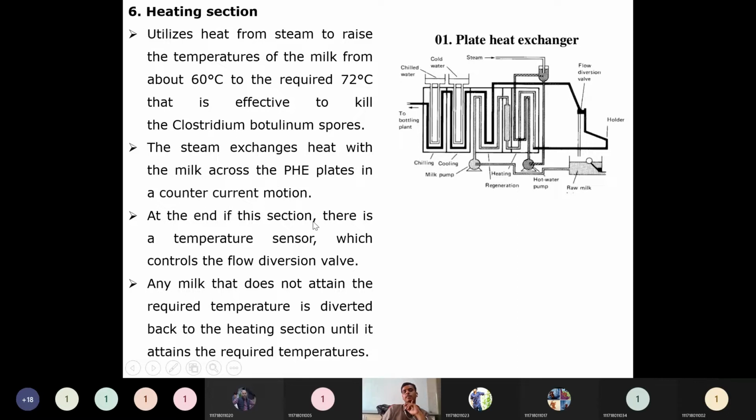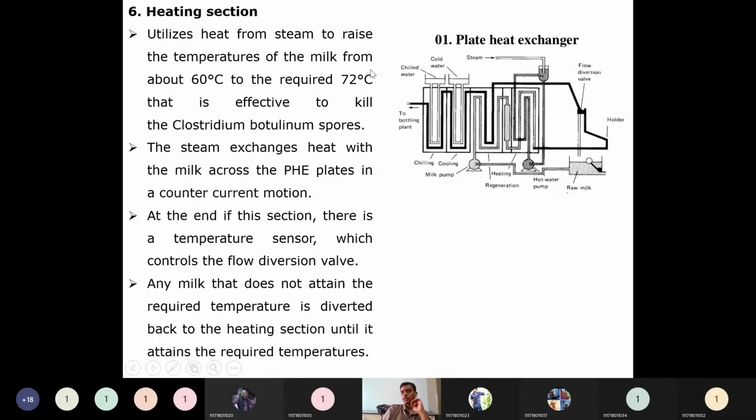view. Then at the end of this section, there is a temperature sensor which controls the flow diversion valve. So here the flow diversion valve will be there. It will control depending on how the 72 degrees centigrade is attained, whether the temperature is very high or whether the temperature is very low compared to this 72 degrees centigrade. Depending on this, a flow diversion valve is going to operate.